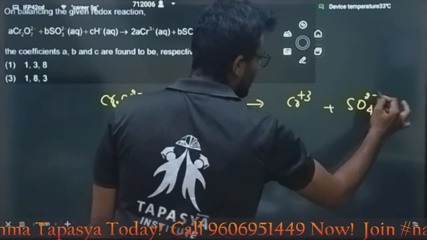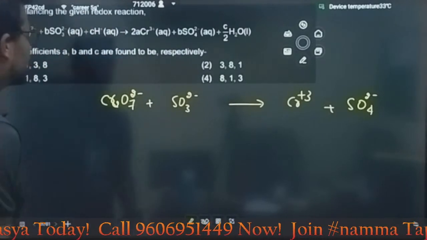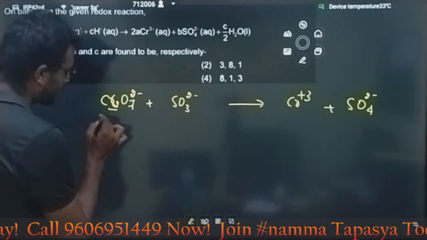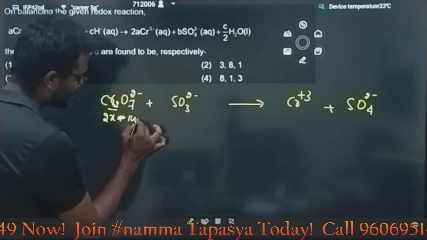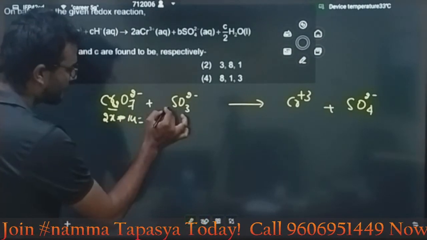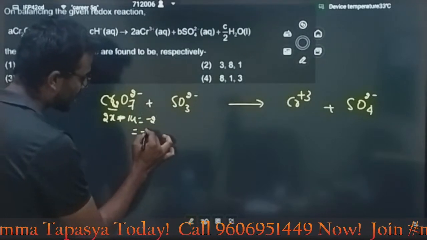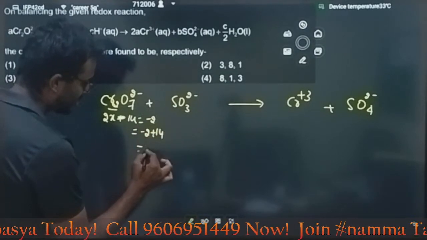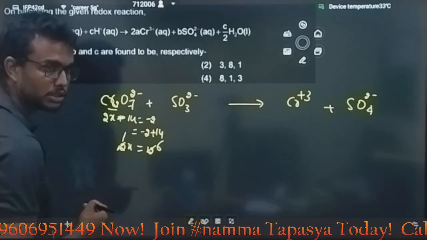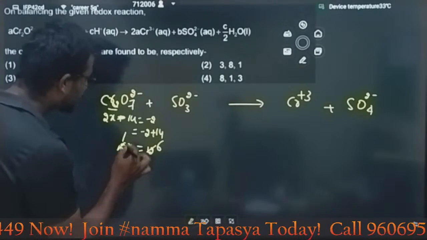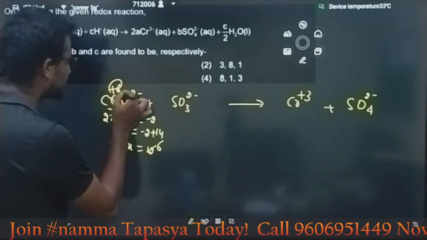Here, find the oxidation number first. In this molecule, for chromium, 2x plus minus 14 is equal to minus 2. If we transfer to this side, it becomes plus 14, that is 12. 2x is equal to 12, so x is 6. Then the oxidation state of chromium is plus 6.